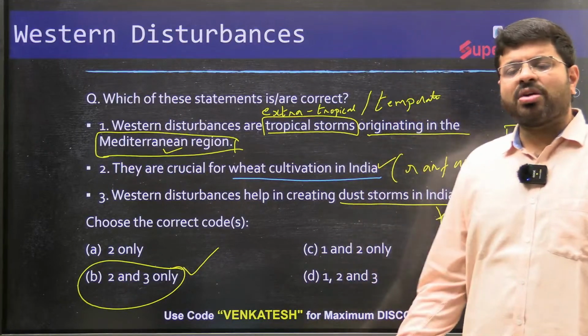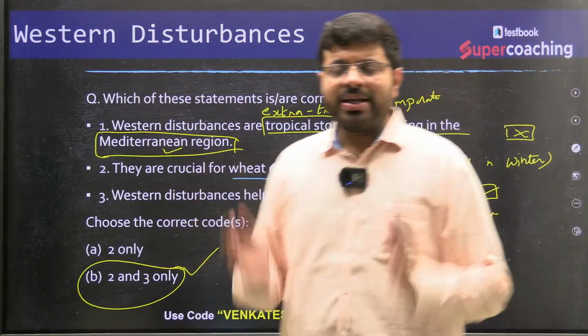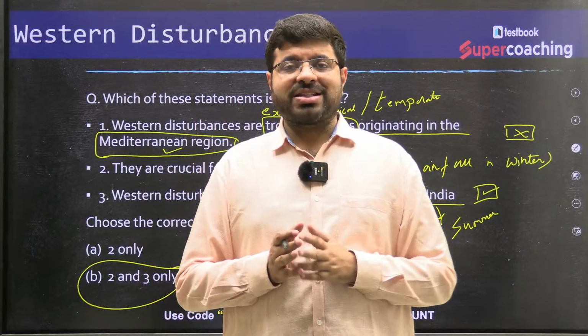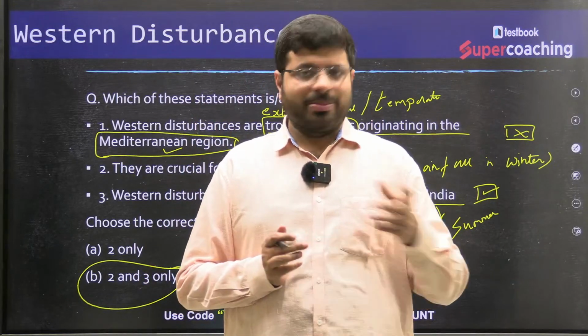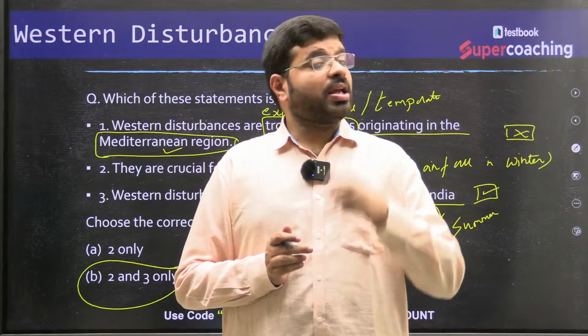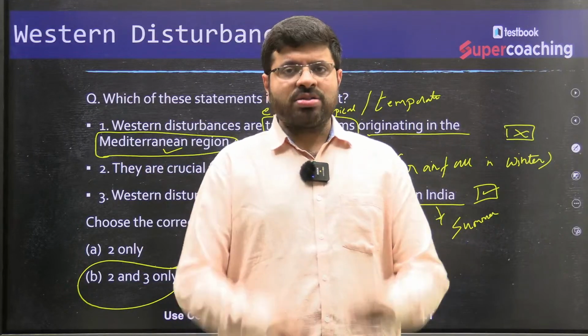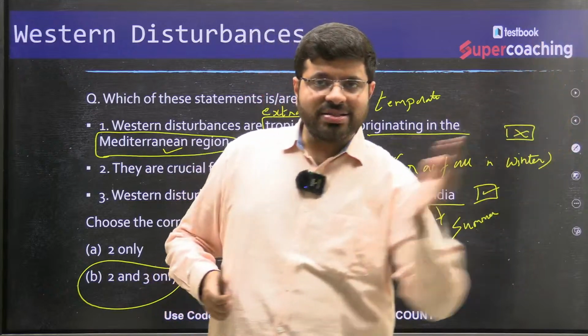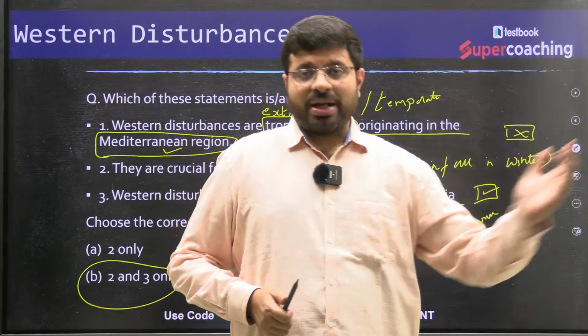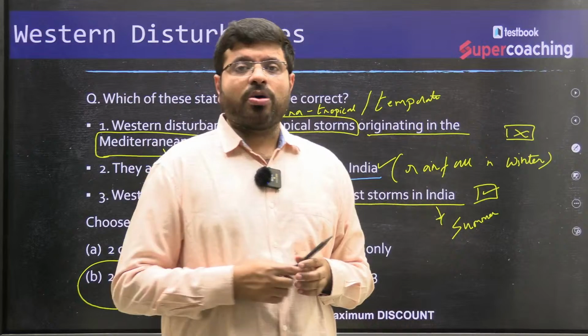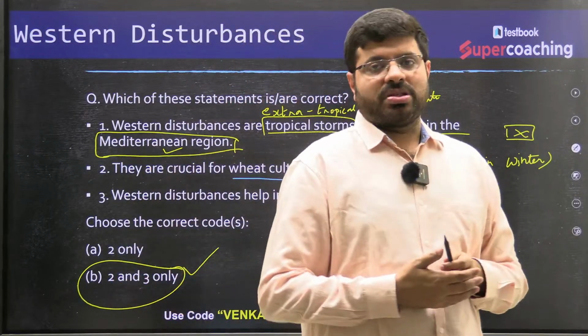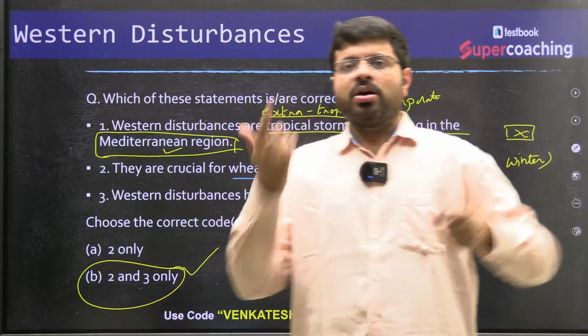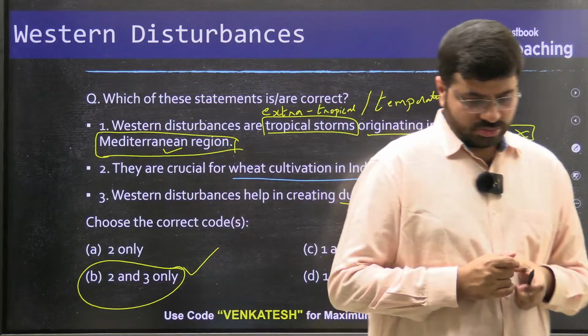What is the dust storm here? Simple point. The Indian landmass in the months of summer is extremely heated up. Why? Because of high temperature, and we also have dryness. There is also some kind of dryness which is rising. At the same time, you also find some additional dust which is brought forward by Western disturbances. What will happen now? There will be a dust storm, right?